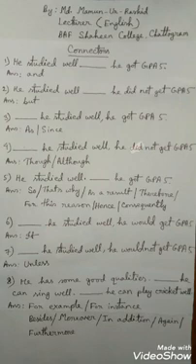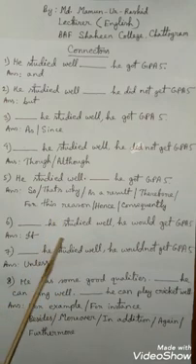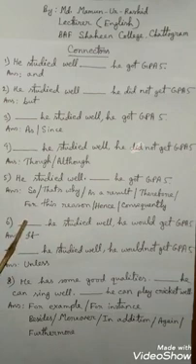Now we will discuss 2 conditional sentences. The first one, try to understand, that is, he studied well, he would get GPA 5. That means he did not get GPA 5, but he would get GPA 5 when? If he studied well. That means it is a condition. So if it is a condition, you have to use if. Understand? So what will be the sentence? If he studied well, he would get GPA 5.